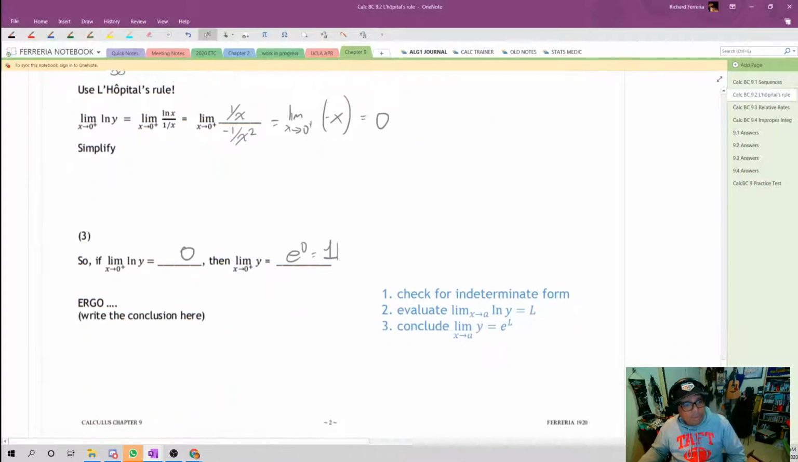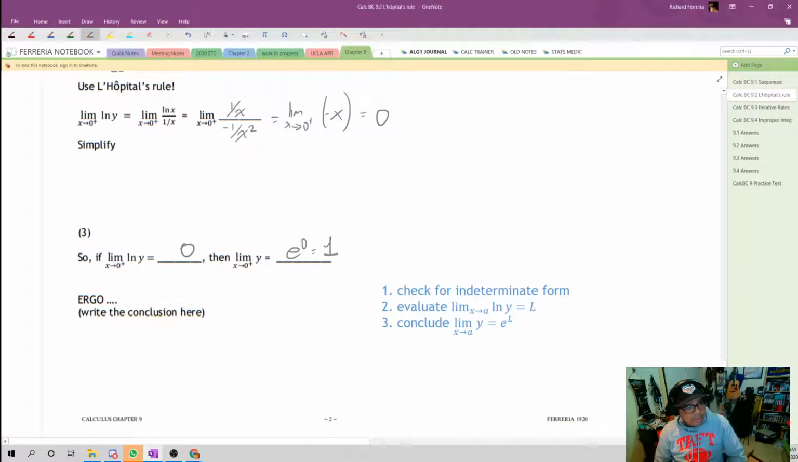And if you remember what y was, x to the x power, this says that the limit as x approaches 0 from the right of x to the x power is equal to 1. So 3 things here. Check for indeterminate form. Evaluate the limit of the natural log, and then exponentiate to create the limit of the function.